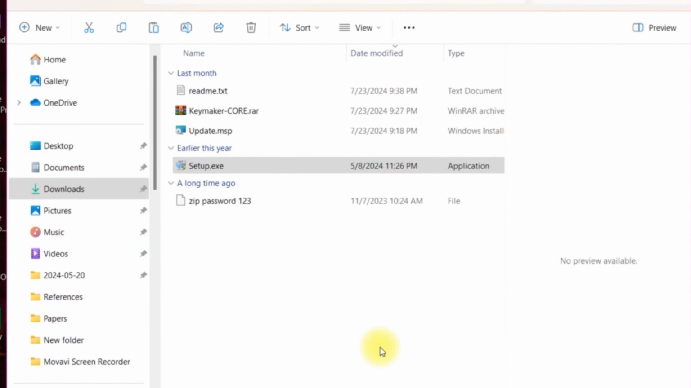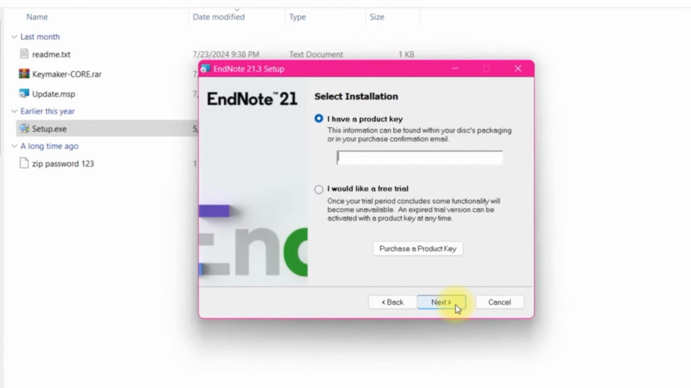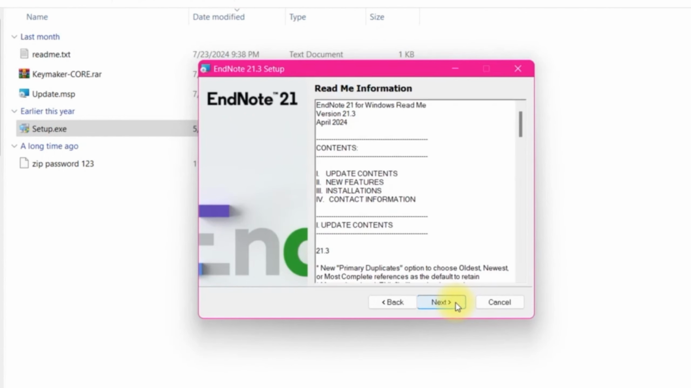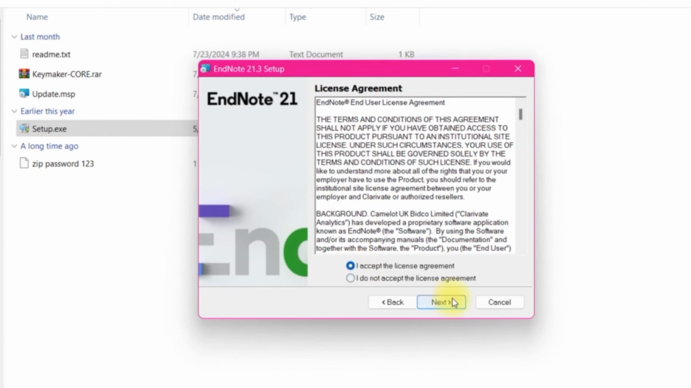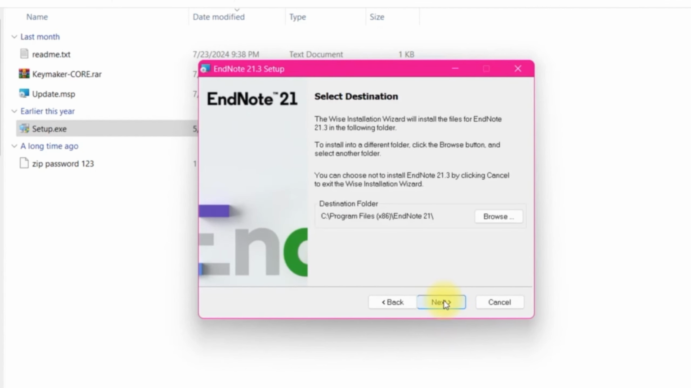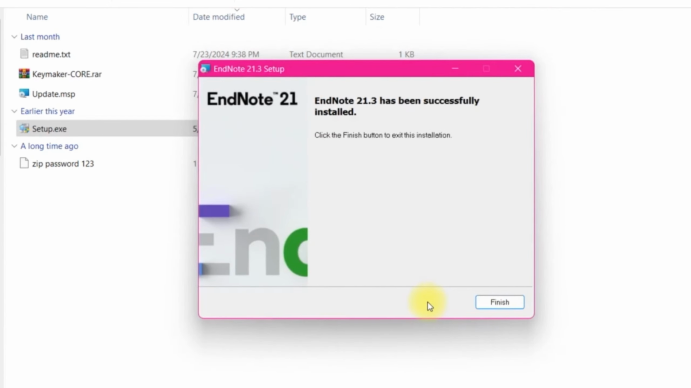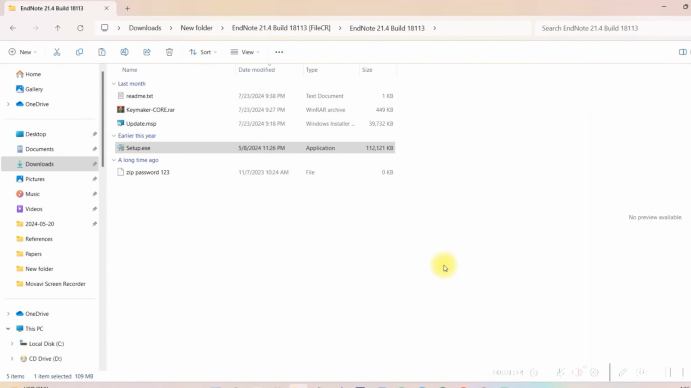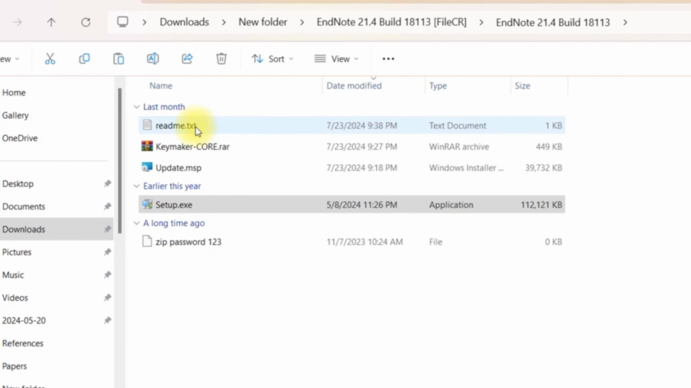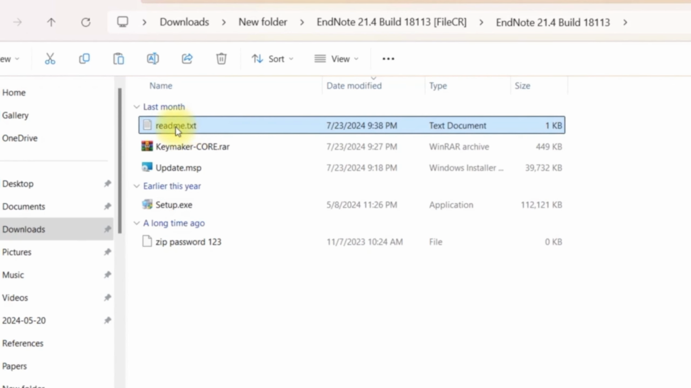Now, set up like this video. Select the second circle and click Next. Continue the setup. Now, EndNote has been successfully installed. Click on Finish. Go to the EndNote extracted file. Click on README text document.